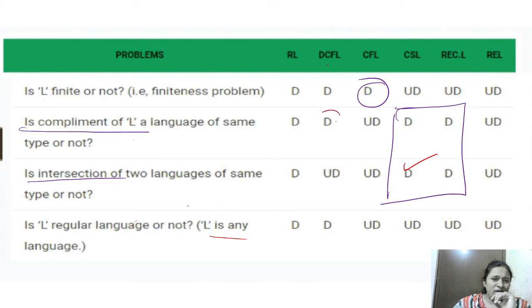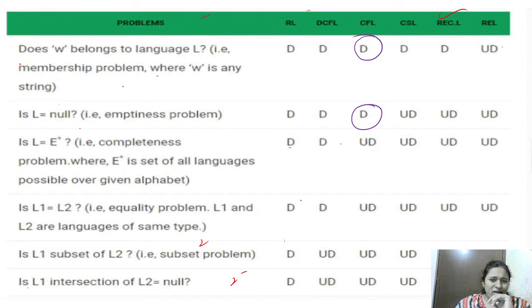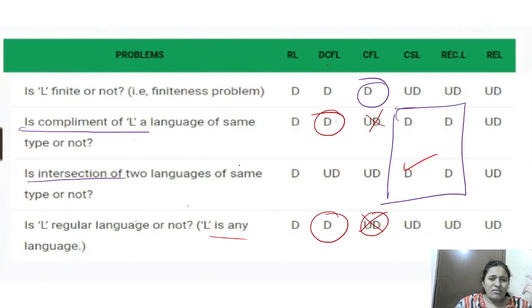DCFL is closed here. Is complement also DCFL closed, but CFL is not closed here. And is regular also closed. DCFL is closed, CFL is not closed. And completeness and equality problem also DCFL is closed, CFL is not closed. Commonly they are closed in 3, and extra DCFL is closed for completeness, equality, complement and is regular. These 4 properties DCFL is closed extra.